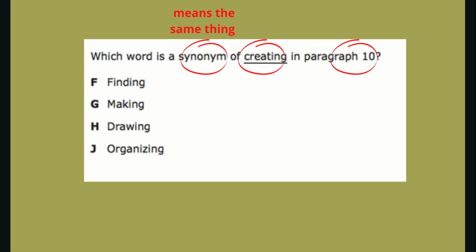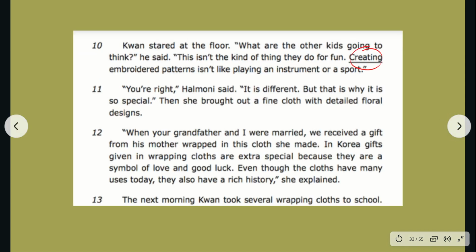I circled the word synonym because I need to know that we are looking for a word that means the same thing. I also circled the word creating because this is the word we are trying to find a similar word for. And paragraph 10 is a keyword because it tells us where we can find our keyword. Now that we've done step 1 and 2, we can move on to step 3. And in step 3, we need to go back into the text and find our keywords.